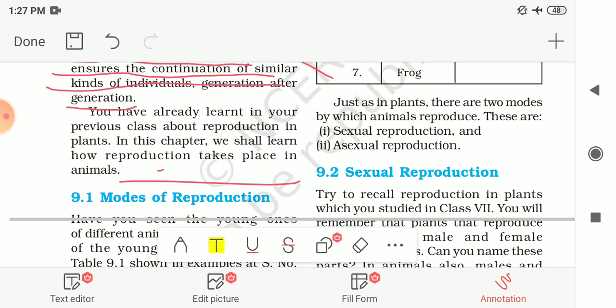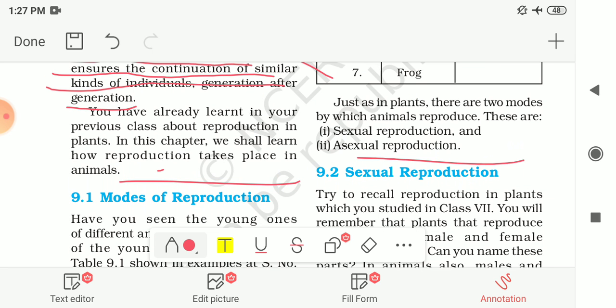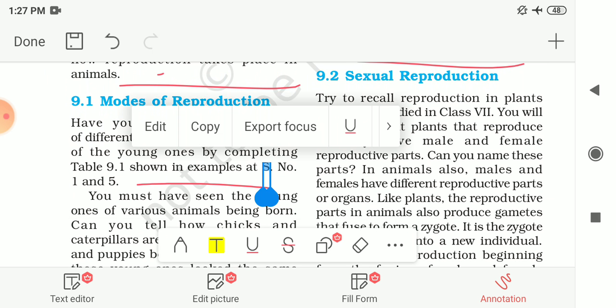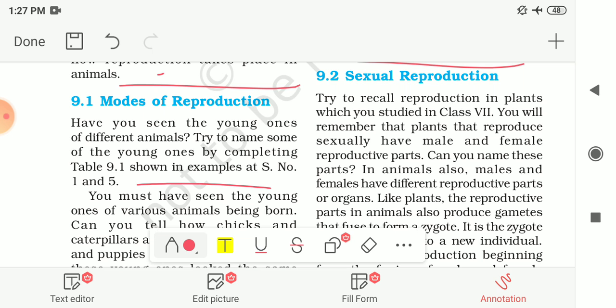Just as in plants, there are two modes by which animals reproduce, and these two modes are sexual reproduction and asexual reproduction. The first one is sexual reproduction. Try to recall the reproduction in plants which you studied in class 7.